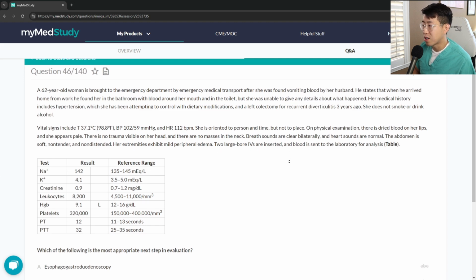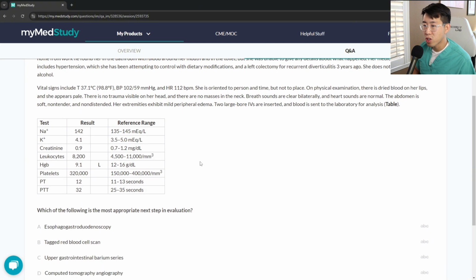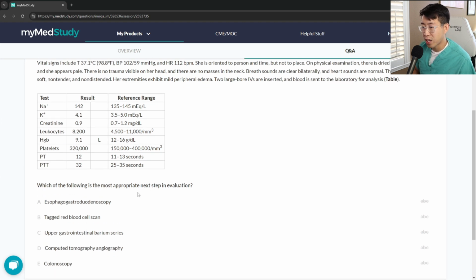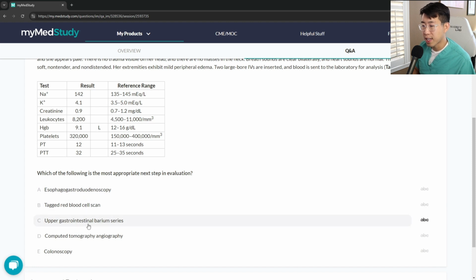Two large bore IVs are inserted. And then her sodium is 142, potassium 4.1, creatinine 8.9, hemoglobin is 9.1. Which of the following is the most appropriate next step in evaluation? EGD, tagged red blood cell scan, upper GI barium series, CT angiography, or colonoscopy. So EGD, if we're thinking this is like a variceal bleed, is probably going to be my answer of choice. Tagged red blood cell scan is generally used when you can't find a source of bleeding. A lot of times you do an EGD or the patient cannot get an EGD, and then you look for embolization targets with the red blood cell scan.